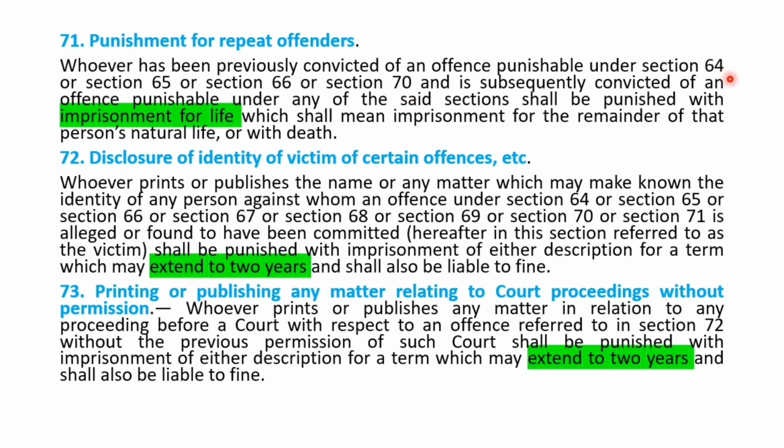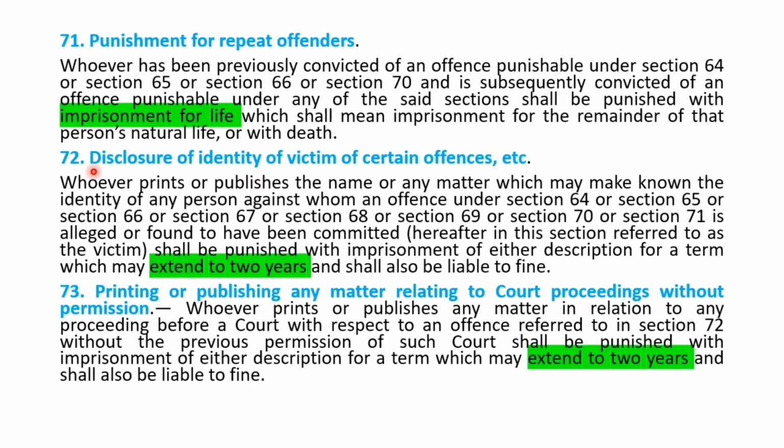Section 64 also contains the aggravated rape. So for that, the punishment is straight away imprisonment for life, which means imprisonment for the remainder of the person's natural life, or even it can be death. So there is no minimum punishment as that of 10 years or 7 years. It is straight away life imprisonment, or even it can be a death.